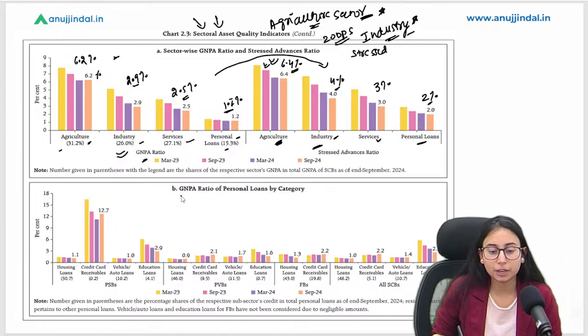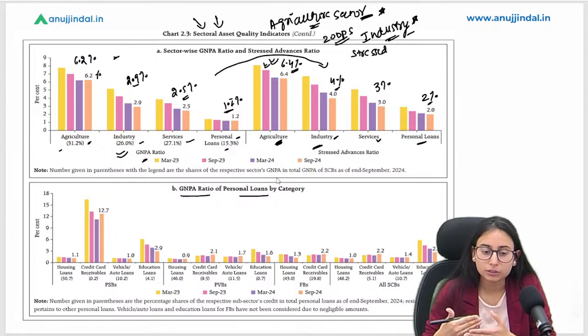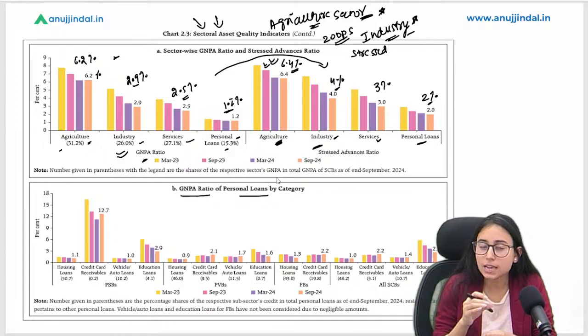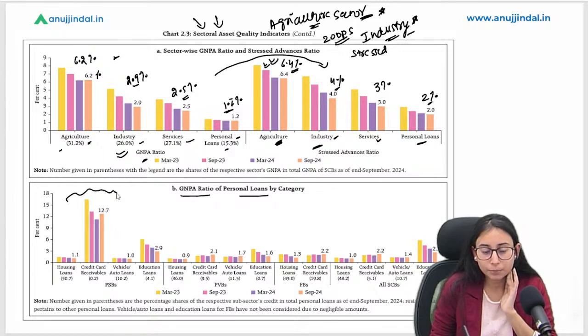Okay, so GNPA ratio for personal loans. We have talked about personal loans in our previous sessions as well. That is the reason I have put this section here, because the demand for personal loans has increased a lot, and the GNPA of banks is coming more from personal loans. So hence we are discussing this data here, to see which category of personal loans is more risky for the bank.